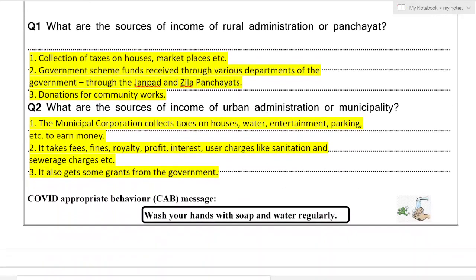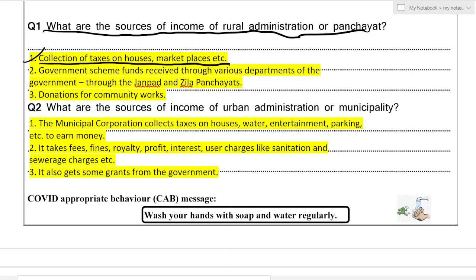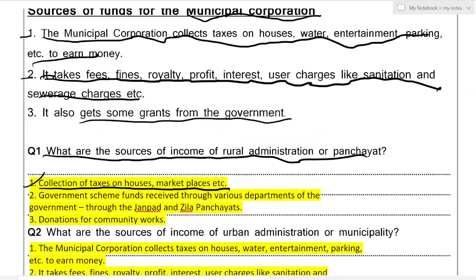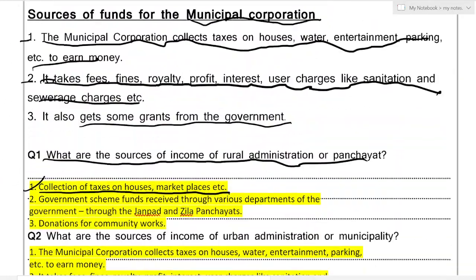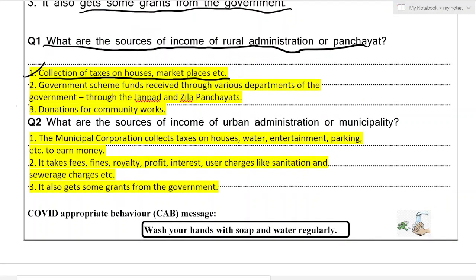Now we have some questions. Question 1, what are the sources of income of rural administration or panchayat? So first, collection of taxes on houses, market places, etc. Same you have to write, which is written over here. You can see first one here. Second one was government scheme funds received through various departments of the government through the Janpad and Zilla Panchayats. Third is donation for the community works.